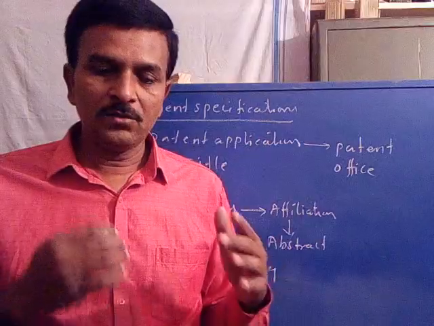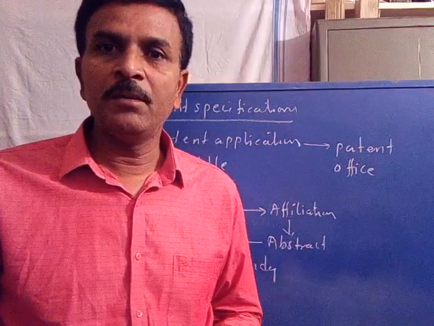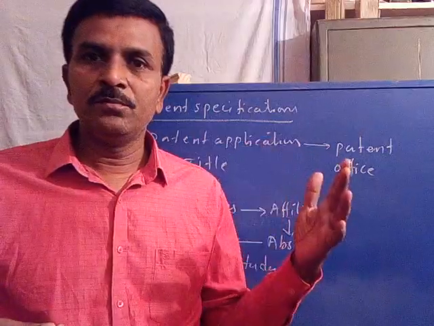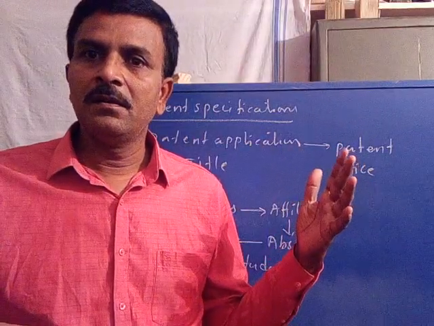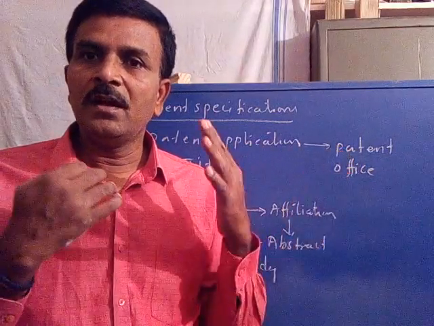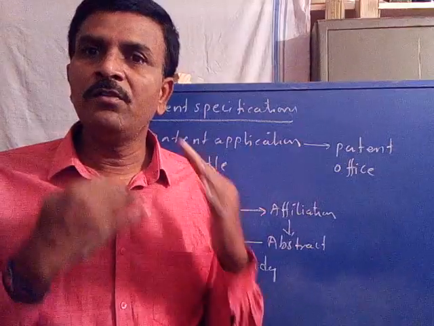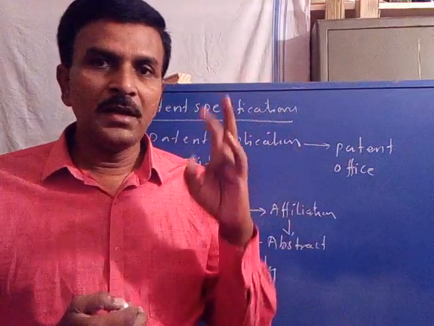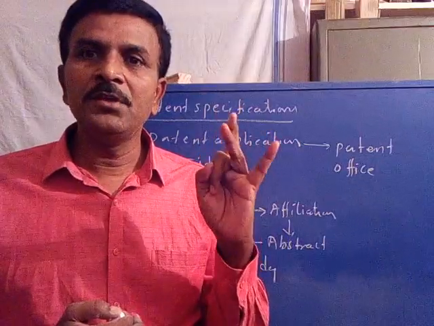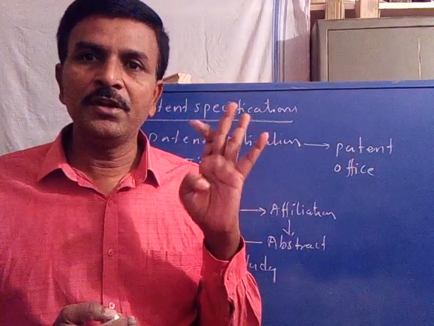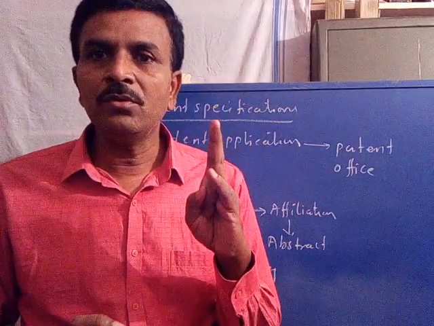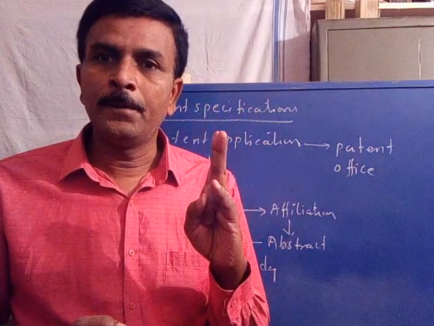Is it clear? So after submission of the patent application to a patent office, they will evaluate whether our invention fulfills all the patent requirements. What are the requirements? It should be new, it should not be already used, it should be reproducible, it should contribute to the development of the nation, and it should not belong to any physical phenomena.